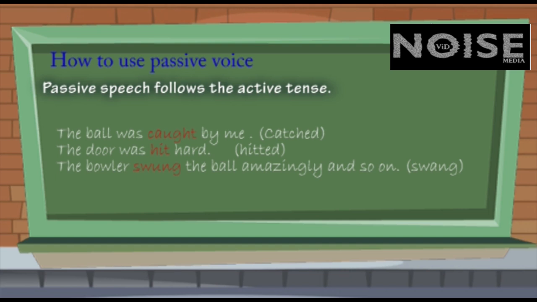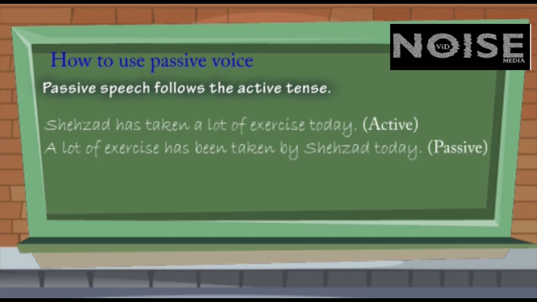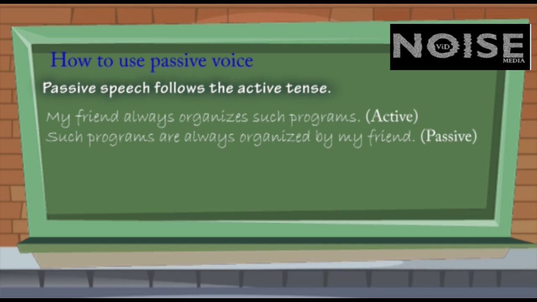Similarly, if the active form is in the future tense, its passive form will be in the same tense, and so on. For example, Shahzad has taken a lot of exercise today. That is, present perfect tense. And the passive form is, a lot of exercise has been taken by Shahzad today. Second example, my friend always organizes such programs. Present simple tense. Passive voice, such programs are always organized by my friend.